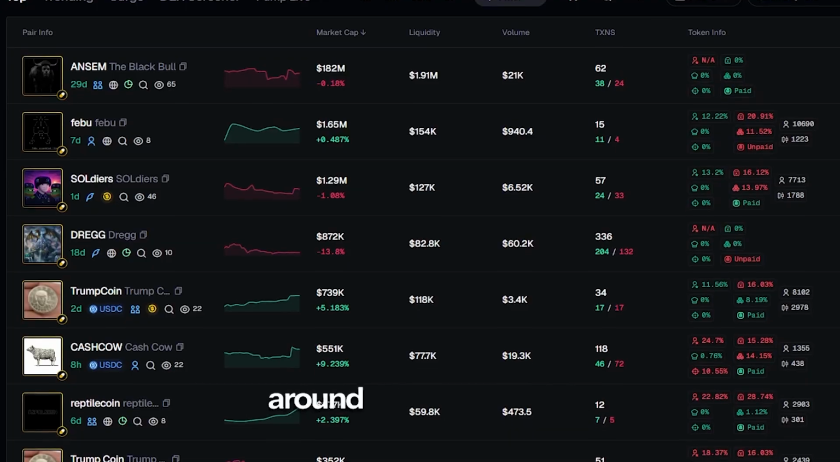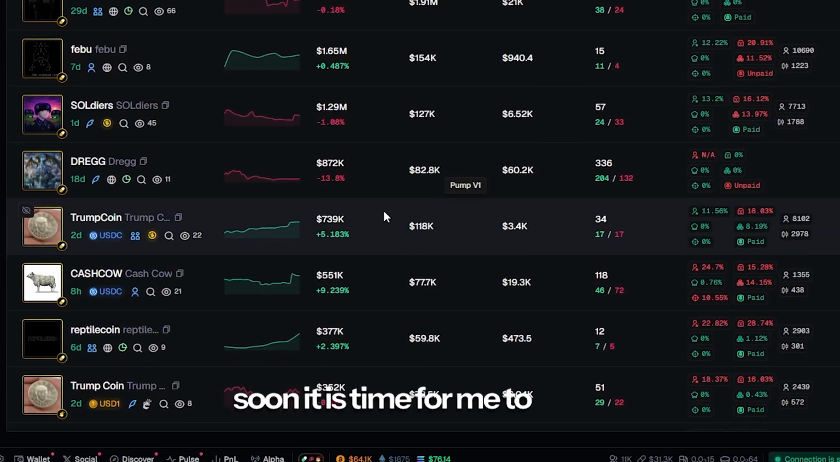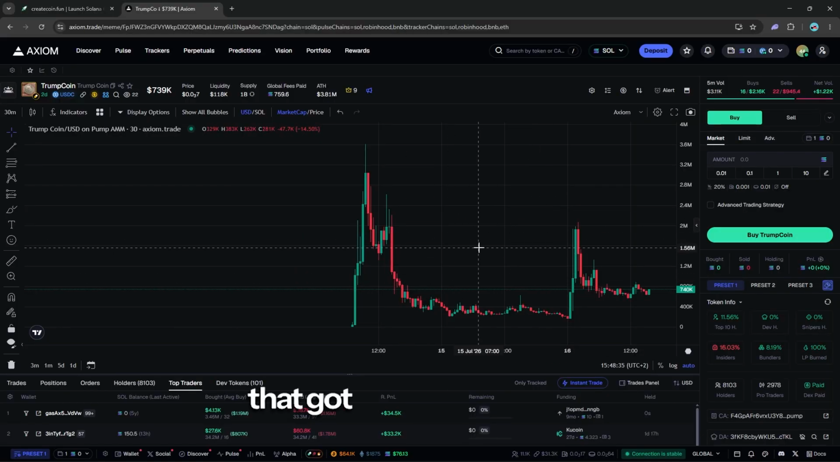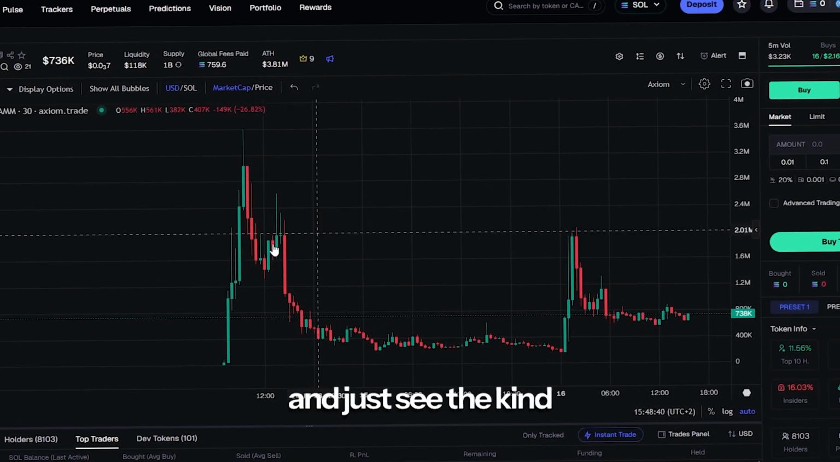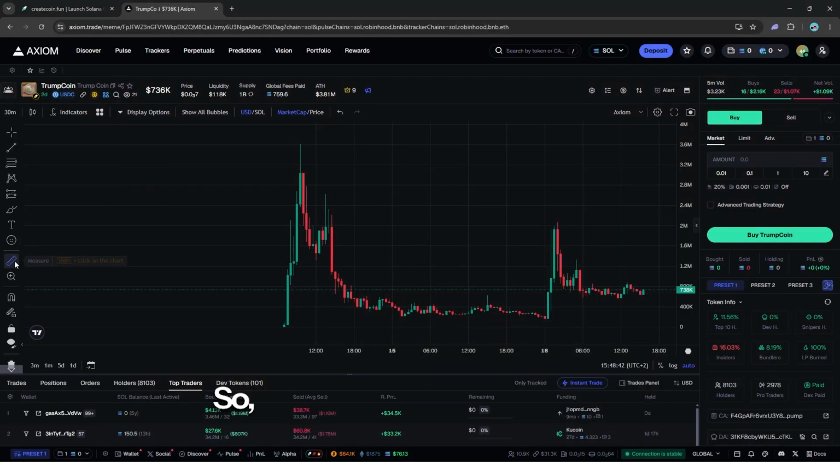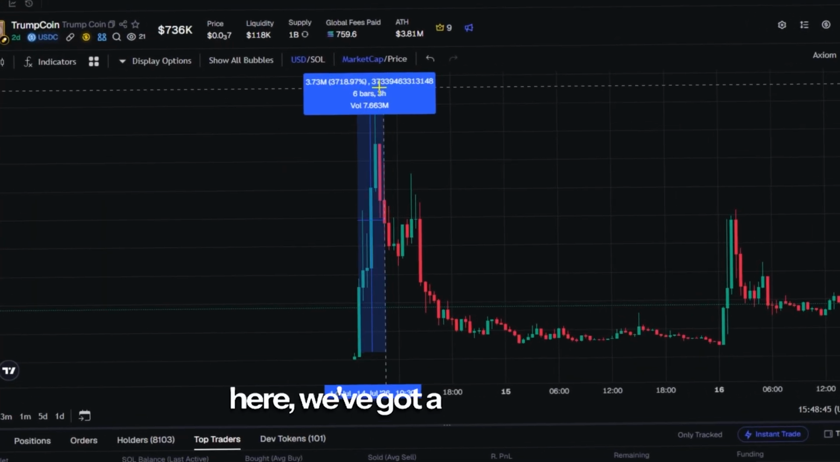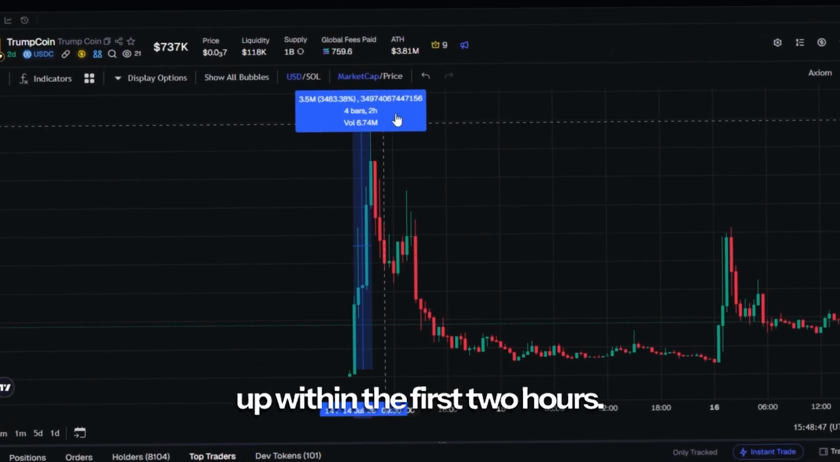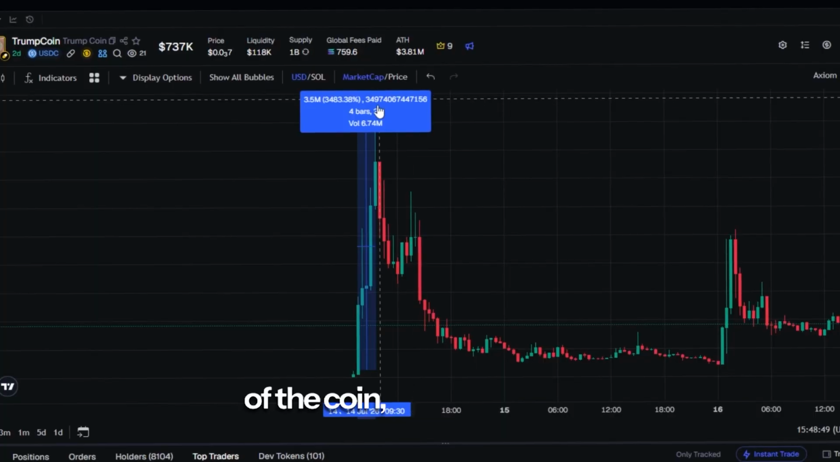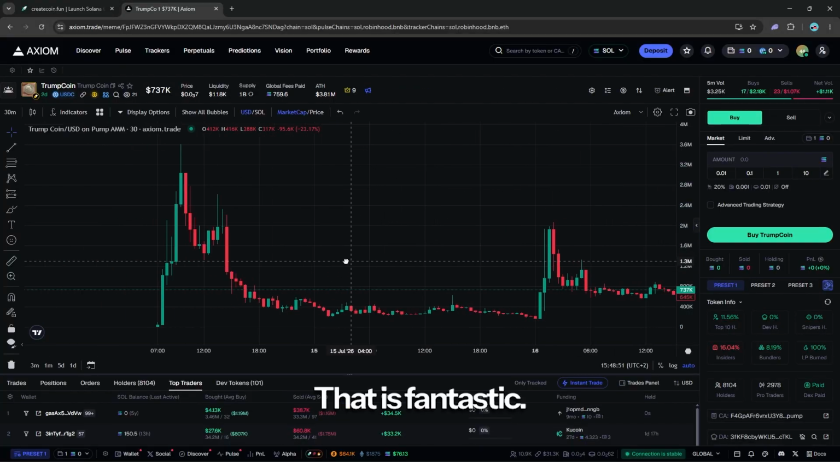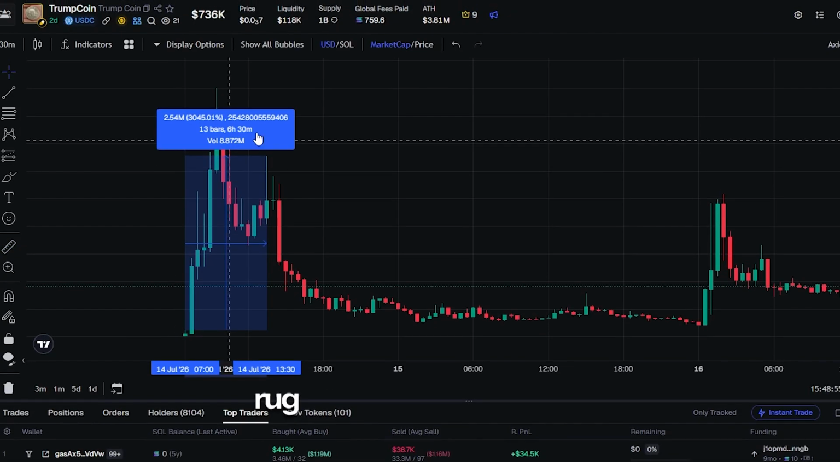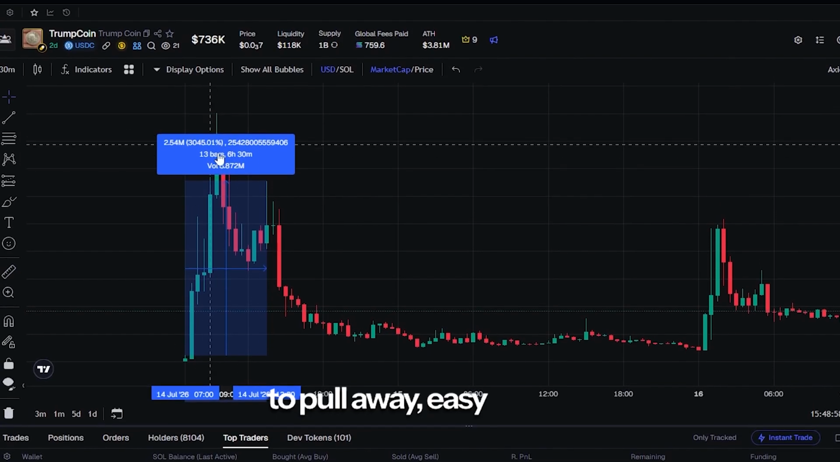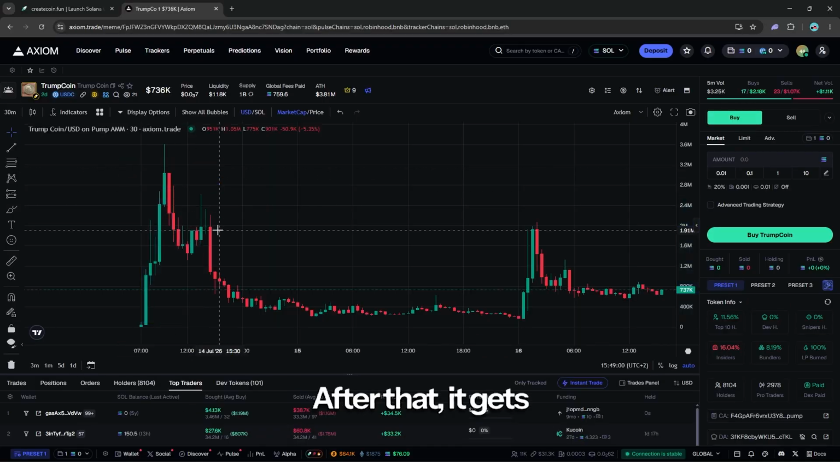Alright, thanks for sticking around this far because soon it is time for me to show you the practical process that got me all that money. But first, we're going to take a quick look at another chart and just see the kind of stories that can unfold here. So as you can see, from this coin here, we've got a massive kick up within the first 2 hours. So if you're here at the launch of the coin, you are quids in. That is fantastic. You're going to see that massive kick up, and then you are going to anticipate that rug pull and you are going to pull away. Easy peasy. After that, it gets really complicated.